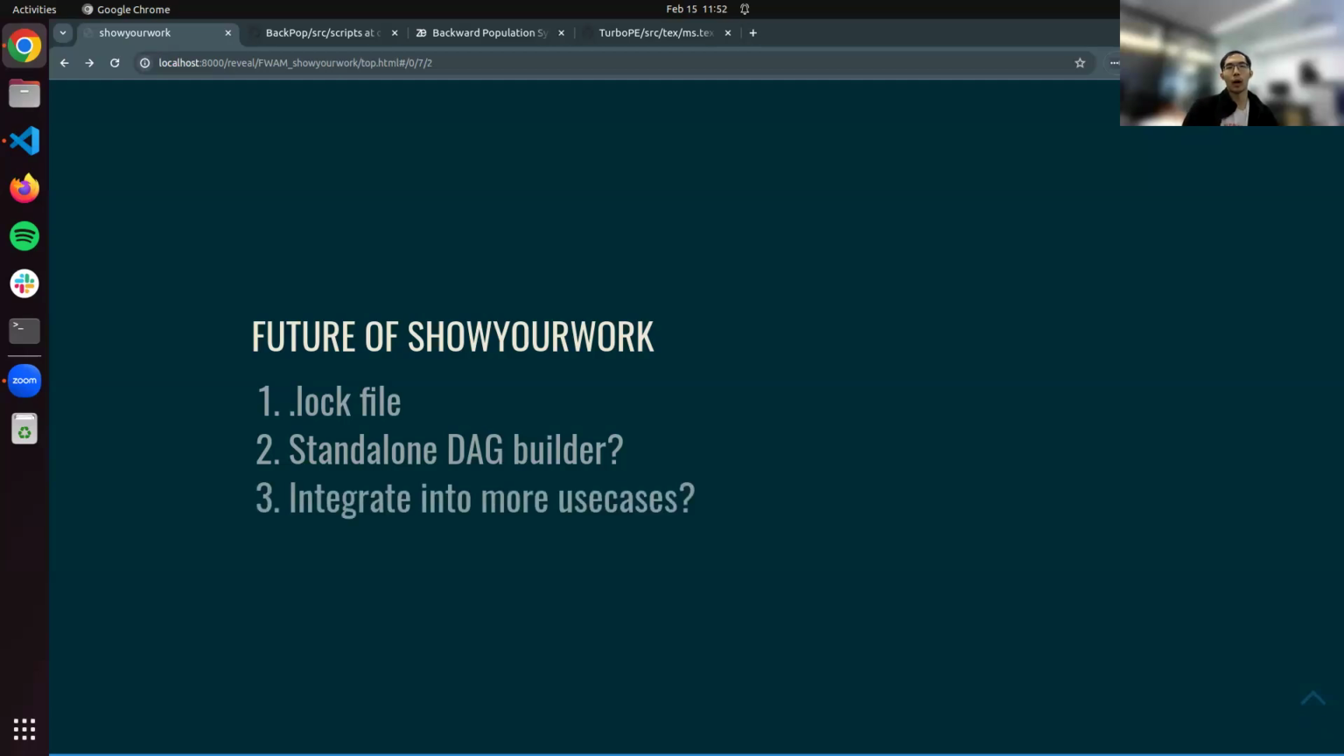And finally, currently Show Your Work has been used mostly for paper writing. We're also exploring whether we can integrate it into more use cases. Some people are writing code, or a simple example. Can we use this new standalone DAG to build a reproducible example, per se? So that's the idea of Show Your Work, and we can go into questions, I guess.